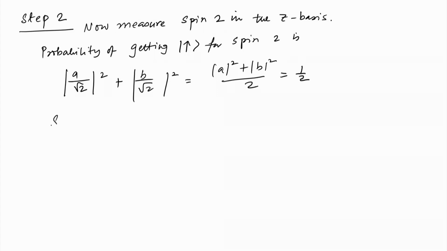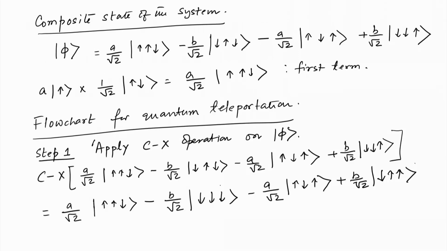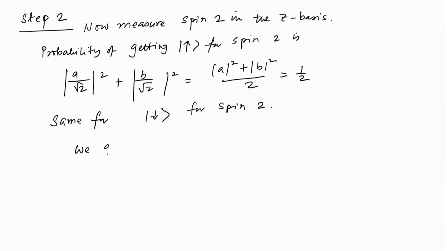So, same for down spin for spin 2. So, basically we get 50% for each outcome. Okay. So, that is step number 2.